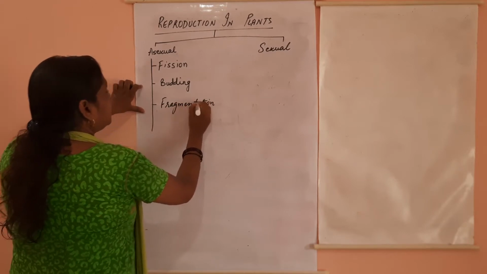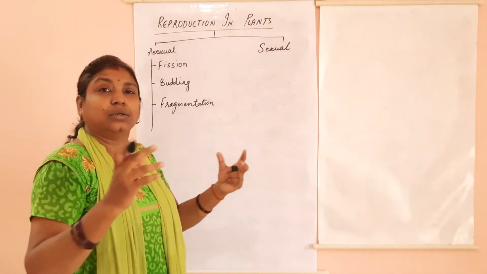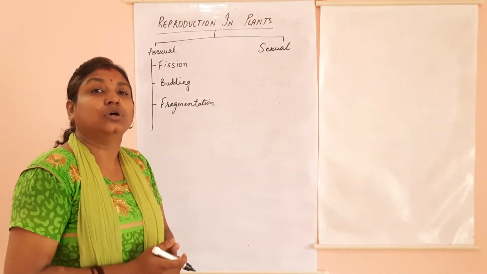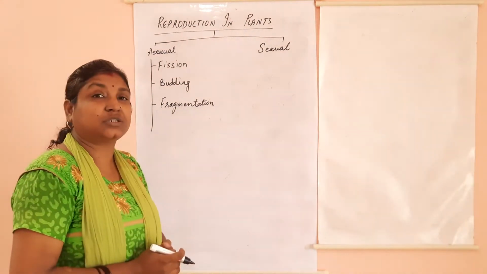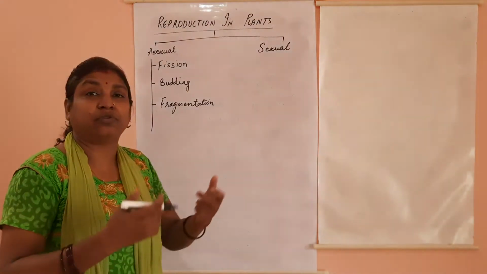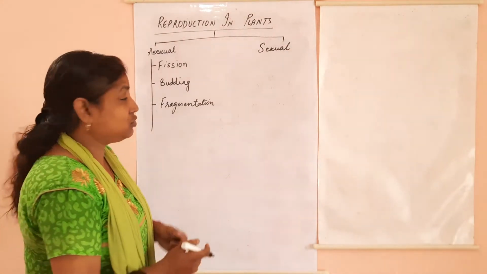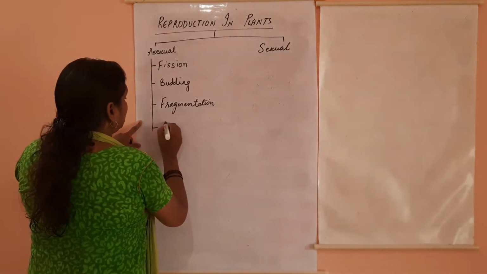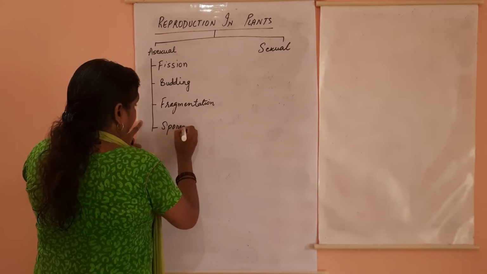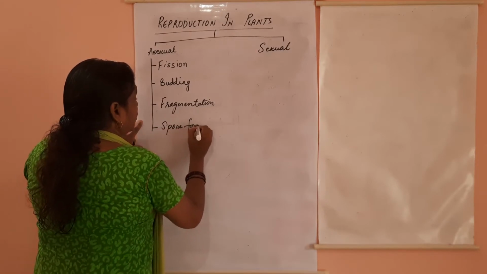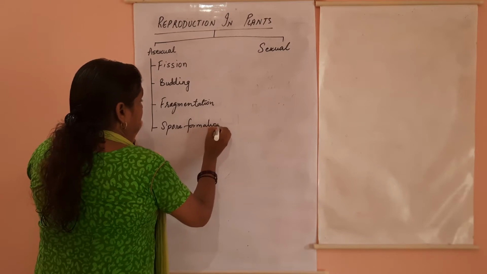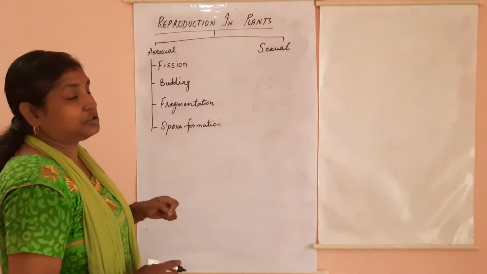In fragmentation, the body breaks down into different fragments, different pieces, and each piece will develop into a new individual. And last is spore formation, also known as sporulation.